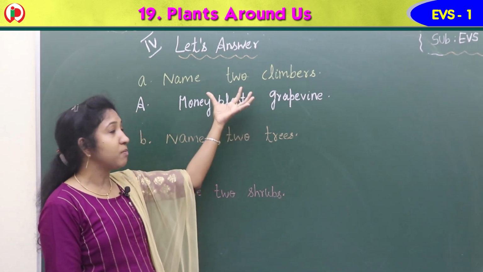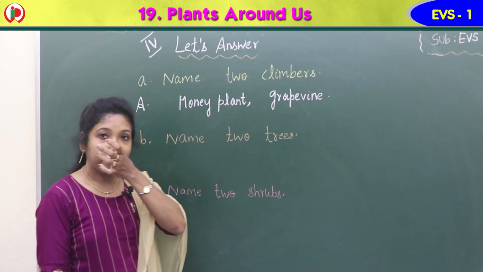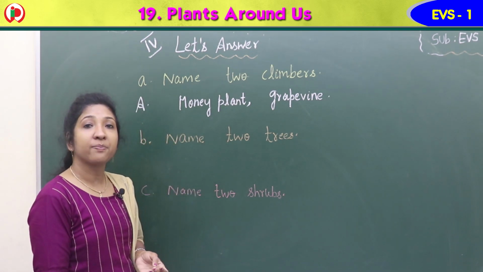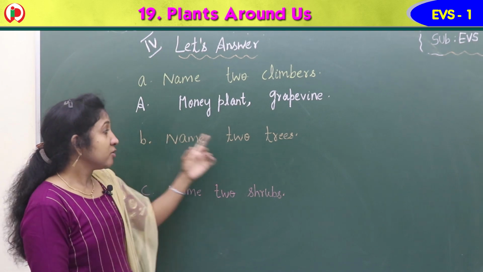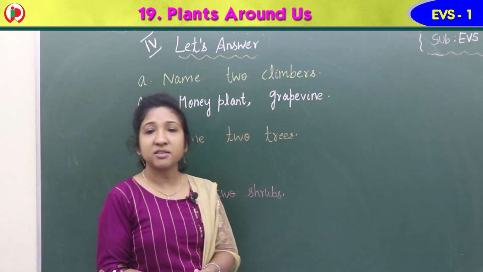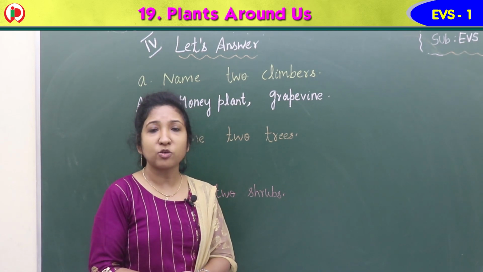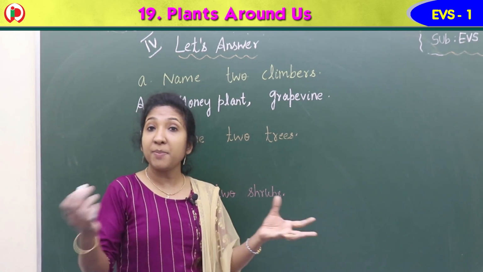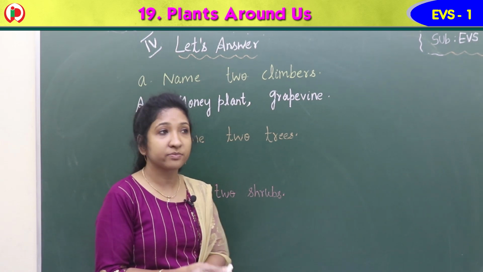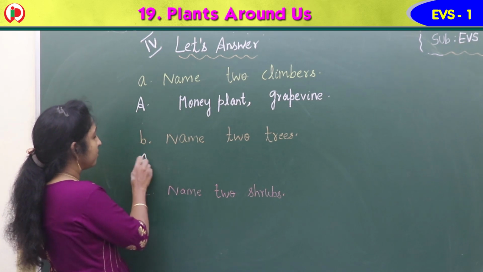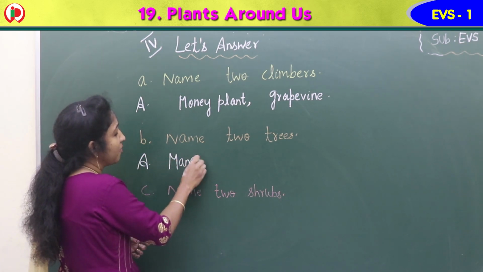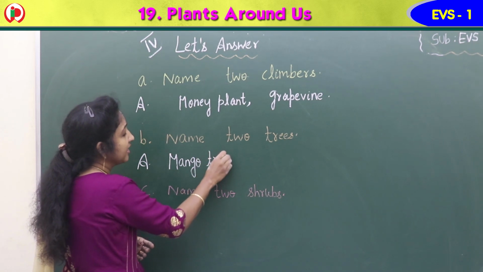These 2 are examples for climbers. Then, question B. Come on, children, read question B. Name 2 trees. So simple, isn't it? You can name any 2 trees that you know. Yes, trees are big plants or tall plants are called trees. Examples? Yes, you can write mango tree. M-A-N-G-O, mango tree, T-R-E-E, tree.